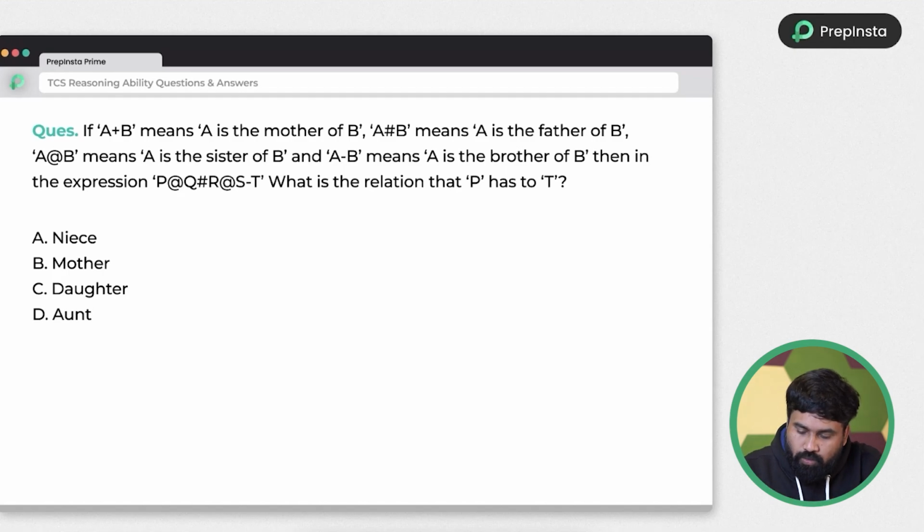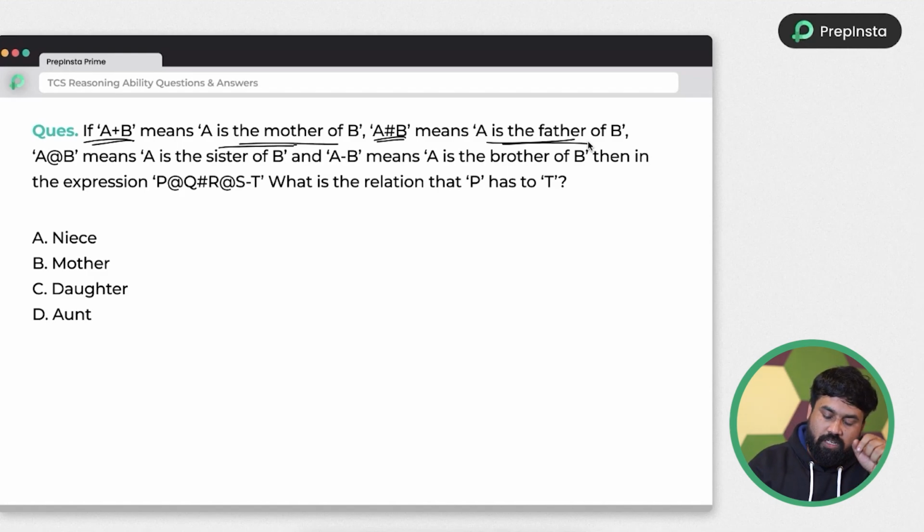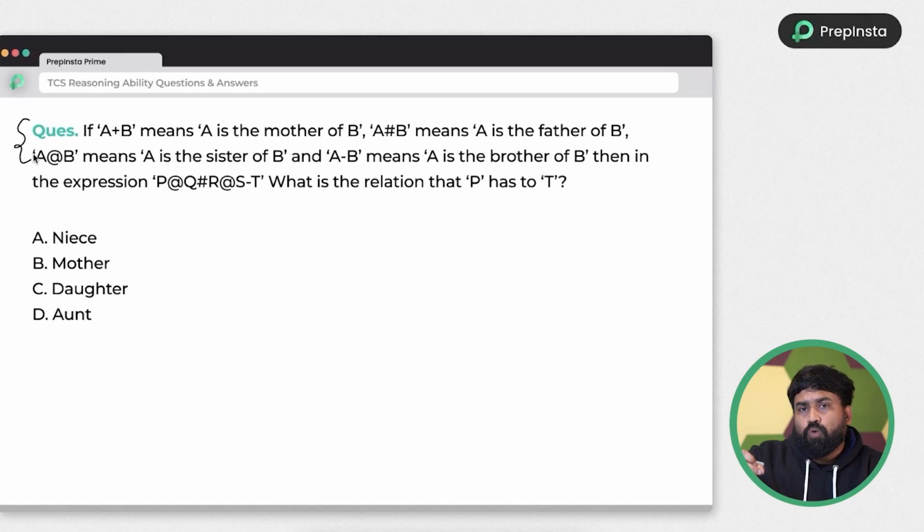Okay. So here is the first question you can see on the screen. If A plus B means A is mother of B and A hash B means A is father of B. Whenever they have given a blood relation that includes symbolic representation, my first suggestion is don't read the data. The information they are providing, don't waste your time on reading it. Directly go to the question they're asking for. Then from the question, you can simply predict the information they provided, right?